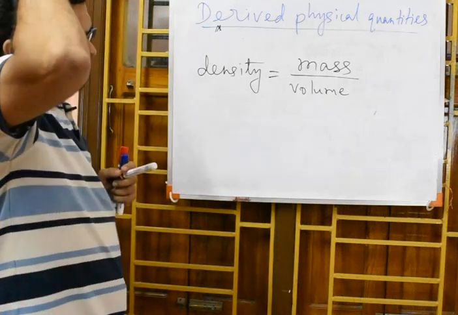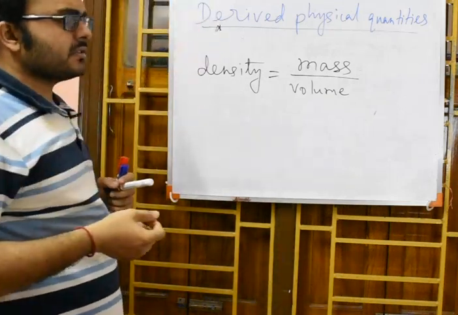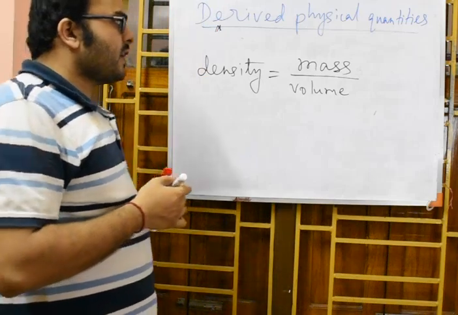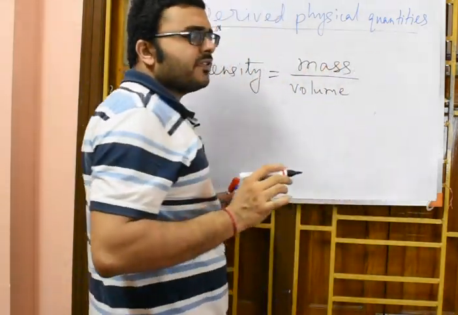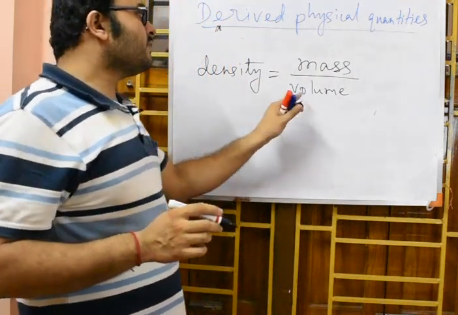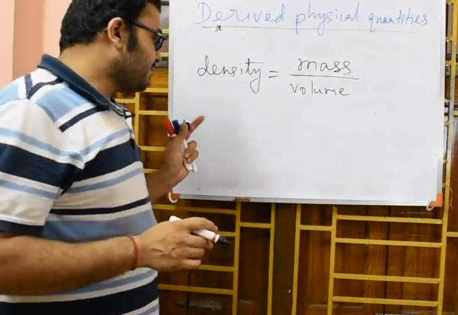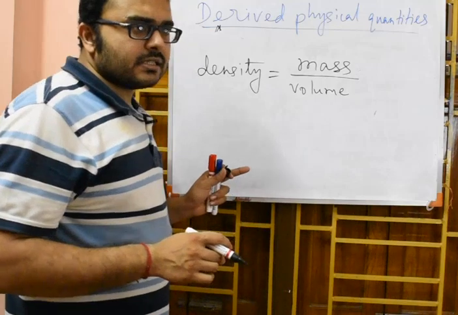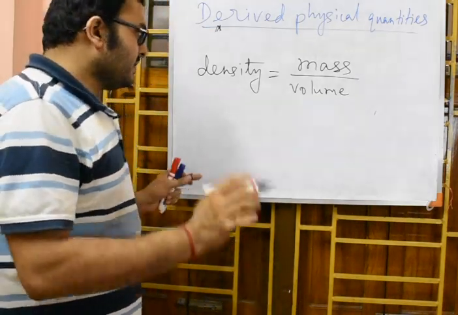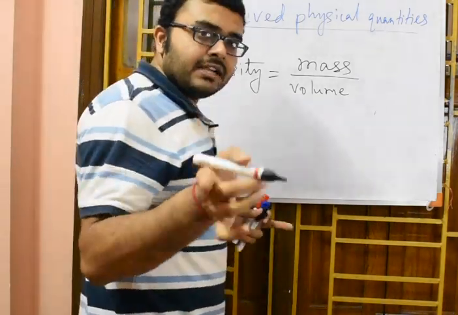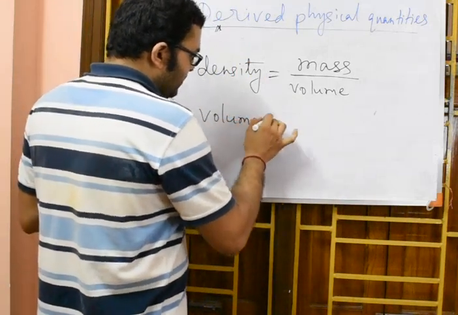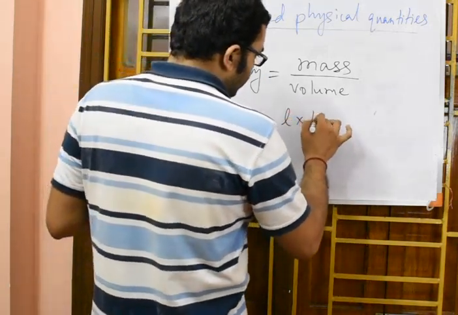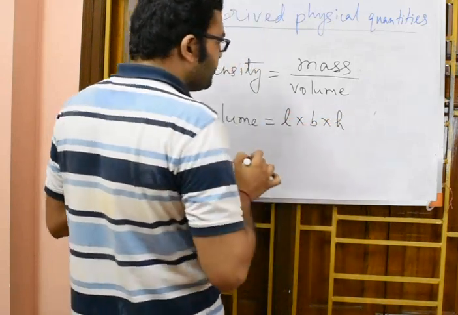Now in this expression, you know that mass is a fundamental physical quantity. Now what about volume? Volume is again a derived quantity. So I can write volume equals length into breadth into height. This is a general formula of volume.